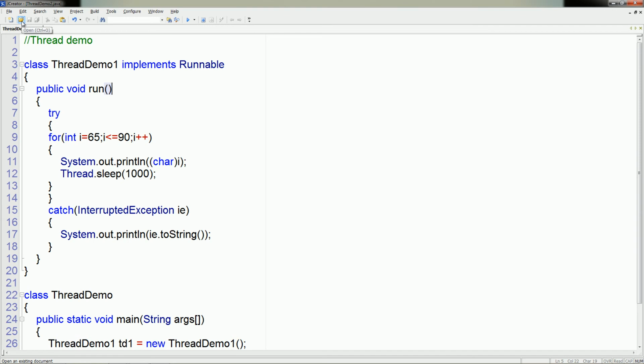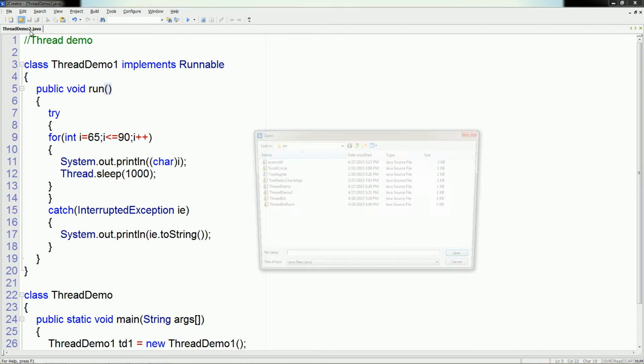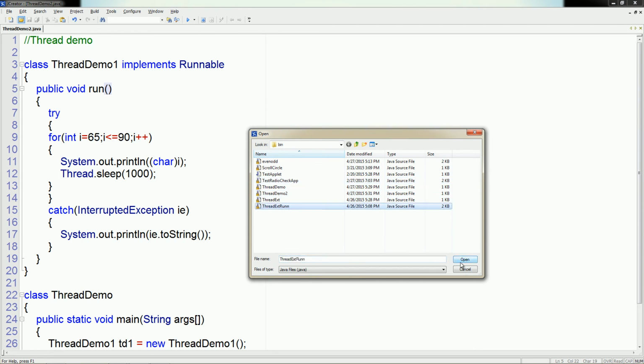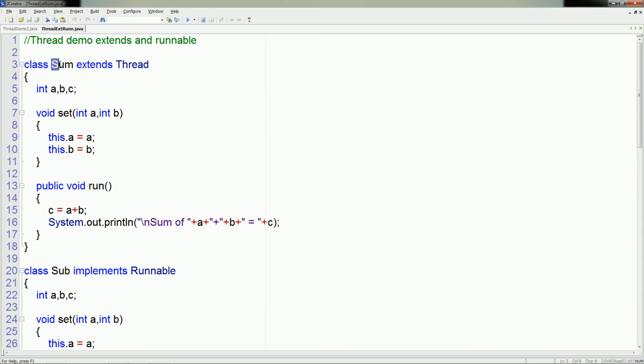Let us merge two programs, two classes. One is by extending the Thread class and the next one is by implementing Runnable. Here we have a simple class Sum which will calculate the sum of two numbers. This class is extended from the Thread base class. Here we have three members A, B, C. Within the set method, pass those two parameters, and within the run method, we only want to perform the addition. Sum of A plus B equals C.